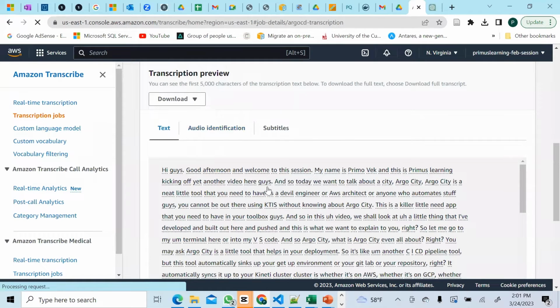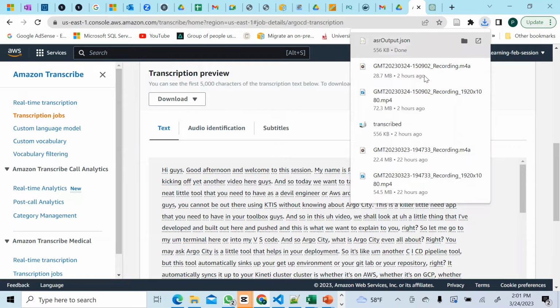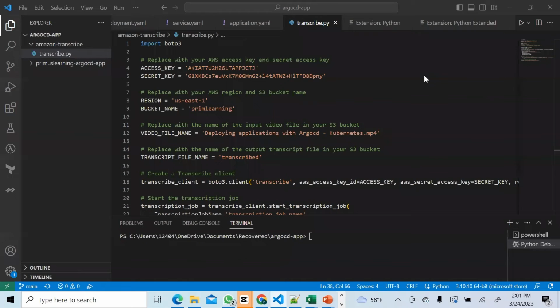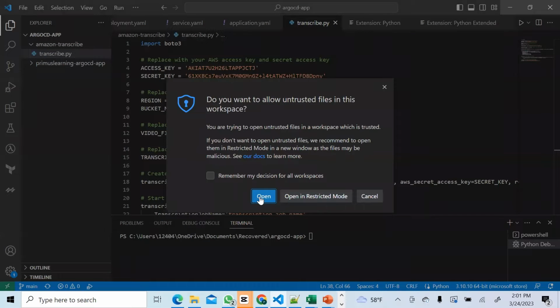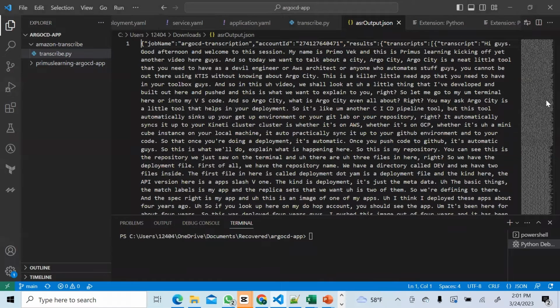The other part will be in JSON. It will basically be in JSON format. So this is the output. You can get it right here, and then just clean it up a little bit. So this is how it would look. It's coming up. Let's open it up here. This is how it will look, the upper section, the down part. So it starts from here. You always have to see it this way. And then it starts from hi guys here. You see the rest are JSON format things.